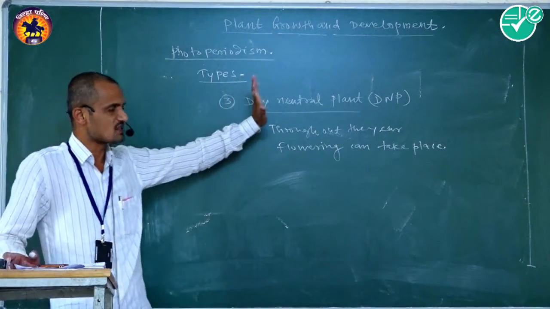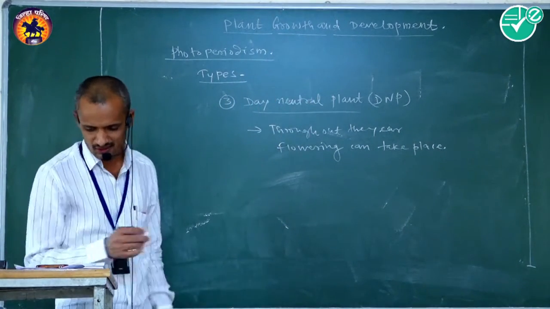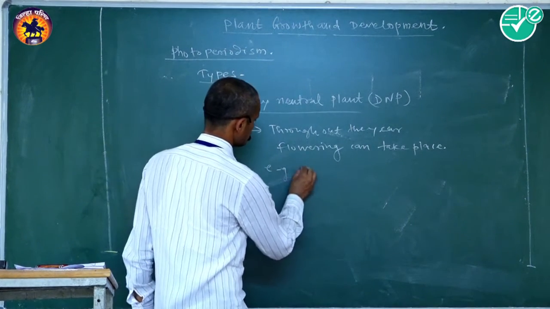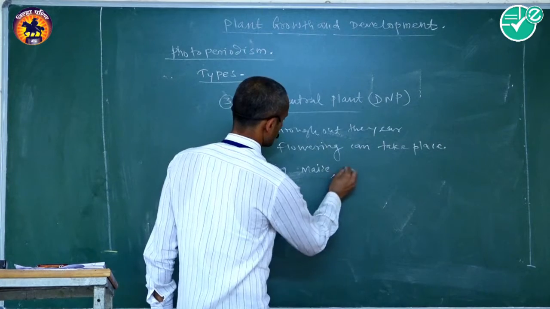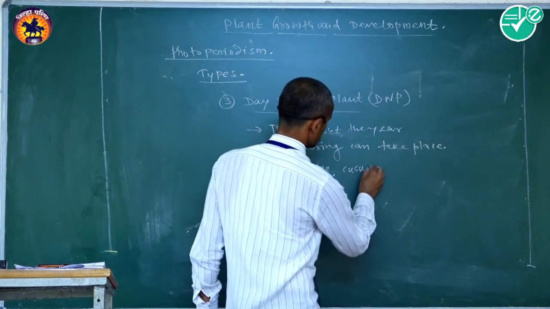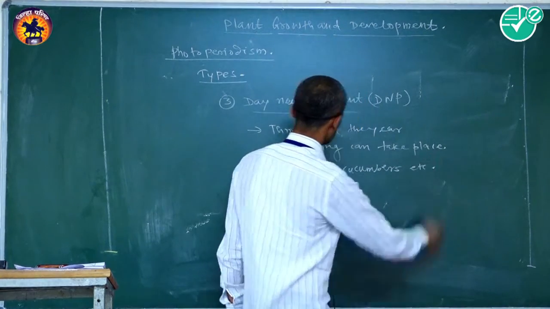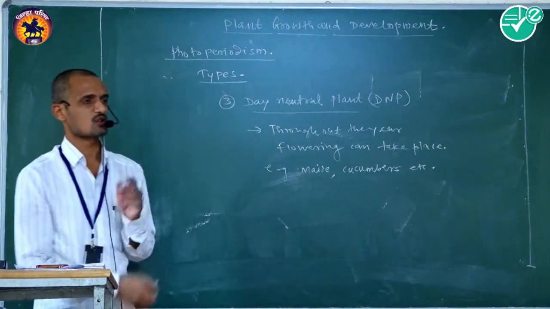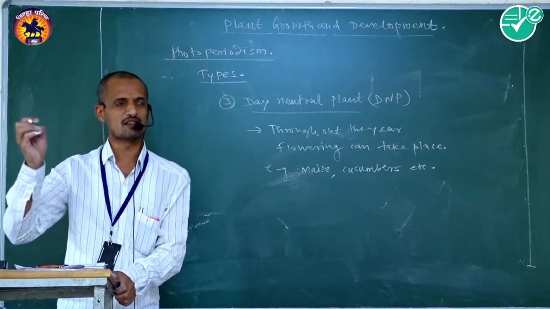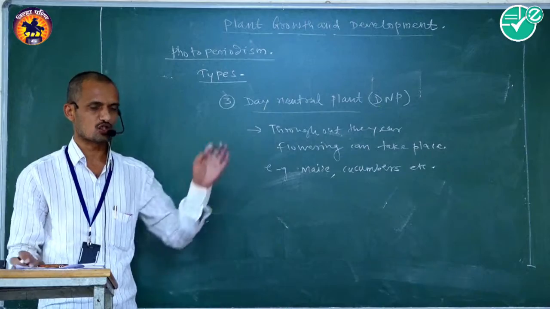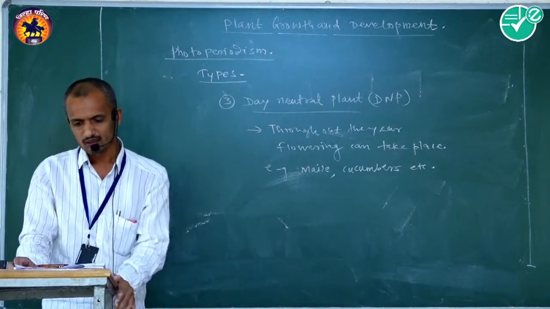Example, maize, cucumbers, etc. Those are the three different types of plants on the basis of photoperiodism: short day plants, long day plants and day neutral plants.